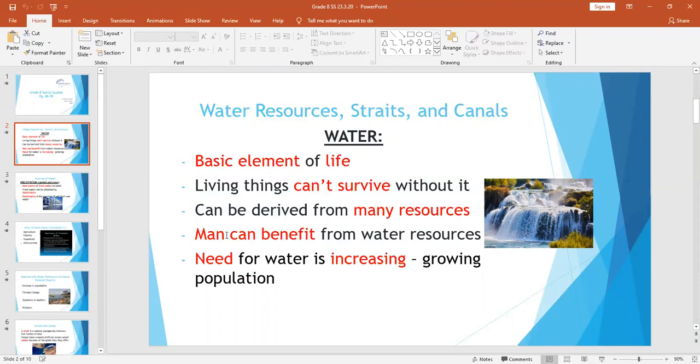It also states here that man can benefit from water resources. And a bit later, we will also look at how man benefits from water resources. And here it also says that the need for water is increasing. So people are needing more water every day. And why? Because of a growing population. Because the more people there are on planet Earth, the more water we'll need. So now we are running short.